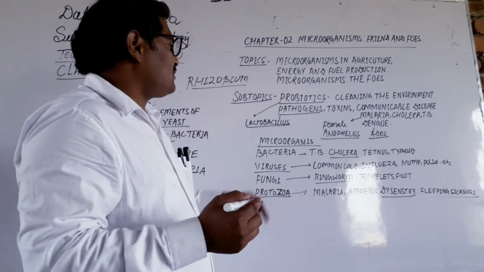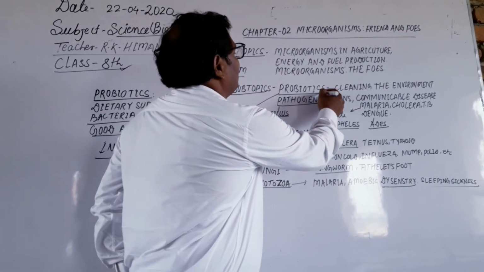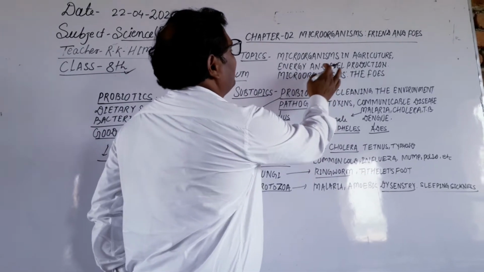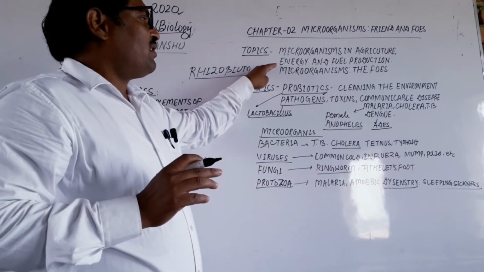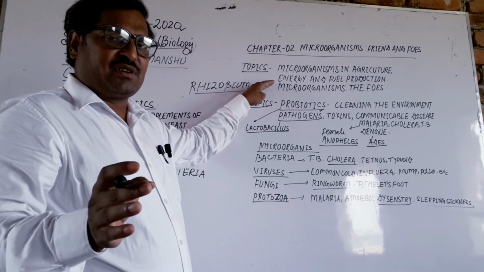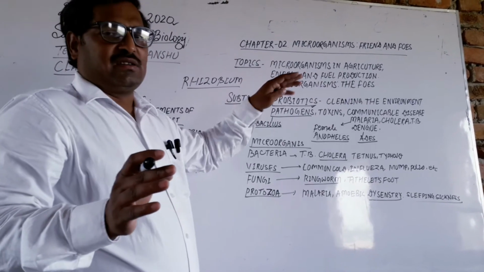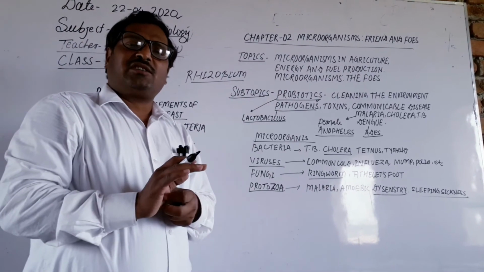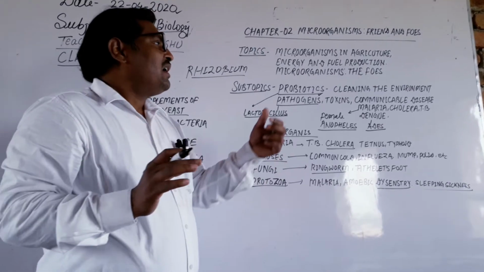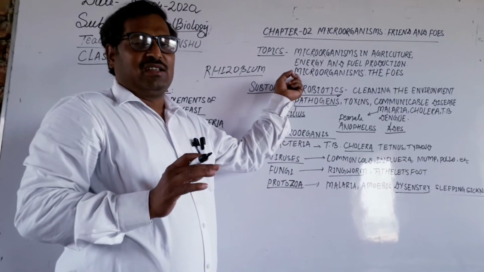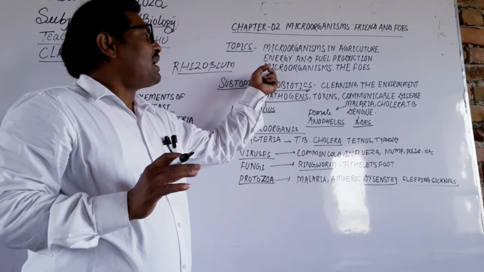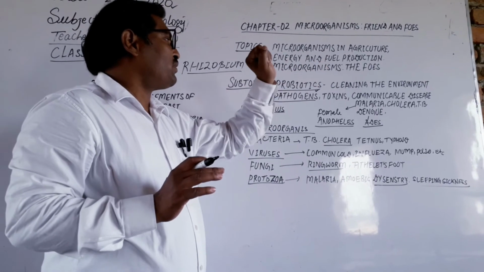Dear students, one topic today is energy and fuel production. Microorganisms are also used in energy production and fuel production. Some sugars are converted with the help of bacteria, and methane and ethanol are formed. This is used for fuel production.